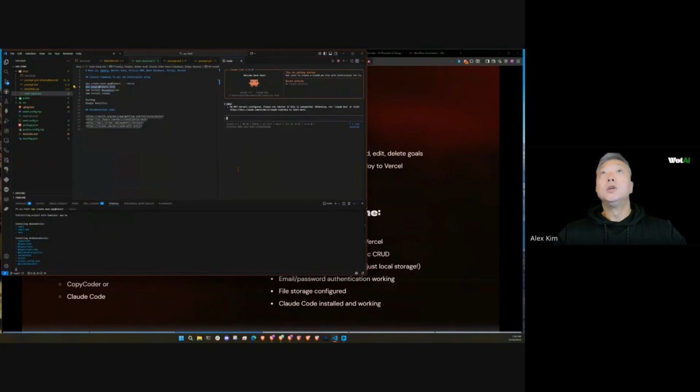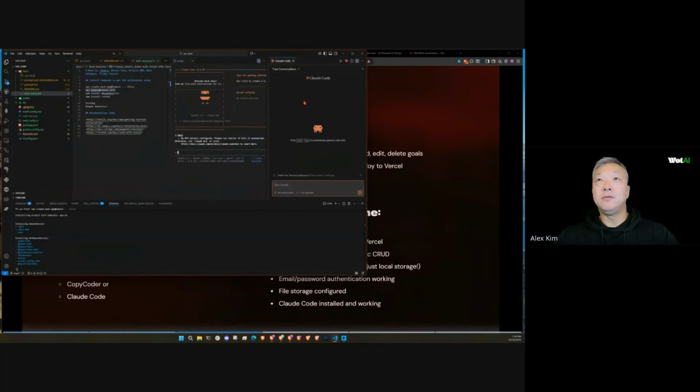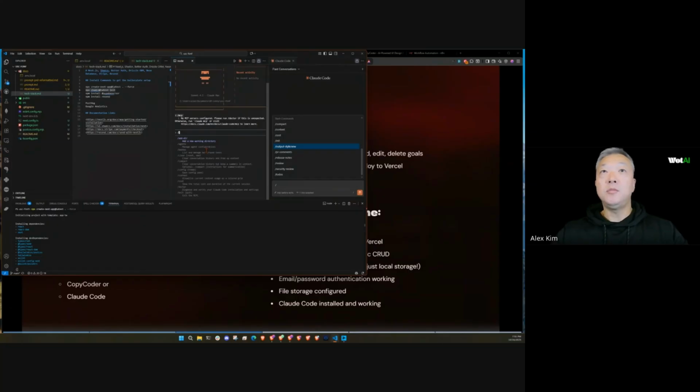Let this run. Okay, so there are two interfaces to Claude Code that you guys are seeing here. This is the terminal version, and if I click this one, you guys will see that this opens a completely different interface for Claude Code. All right, this is more of a friendly interface to it. You can change it to be just a terminal experience. I prefer that because this version here for Claude Code is a little bit limited in functionality, as you guys can see. These are the commands available, but if I go here in the terminal version, I have a lot more items available to me.